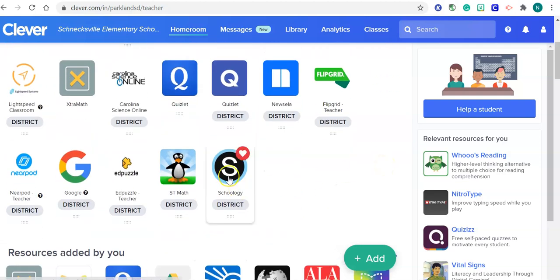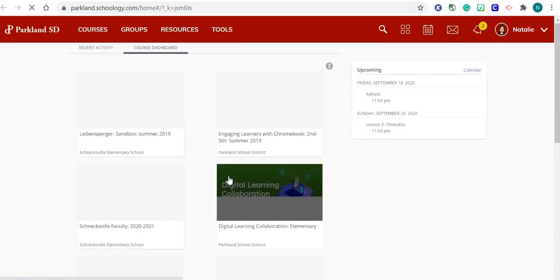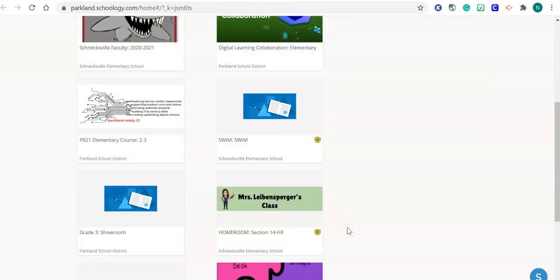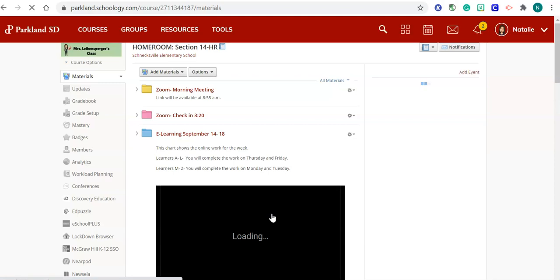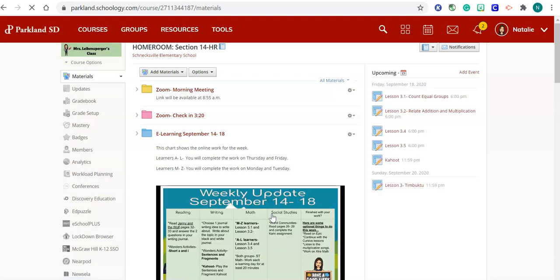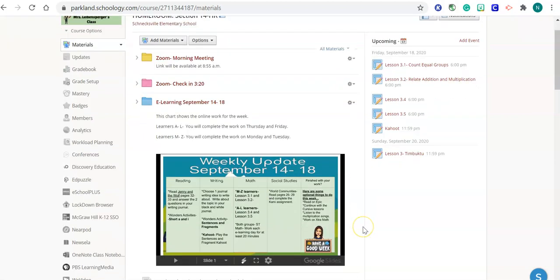So if we go into Schoology from the Clever portal, we'll find Mrs. Leibensberger's class and click on that icon. And the same Zoom links will be there for you for your morning meeting and then your afternoon check-in. So we will have both of those each day this week. And if you can see here, this is our folder for the week for when you're learning from home.